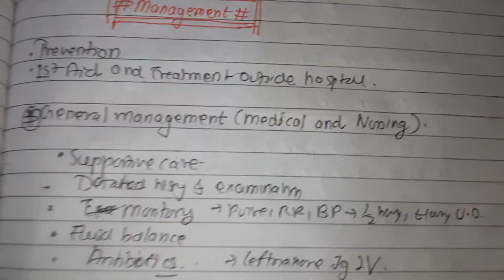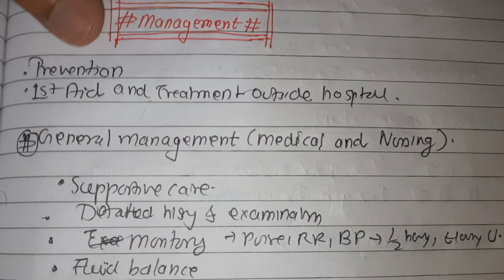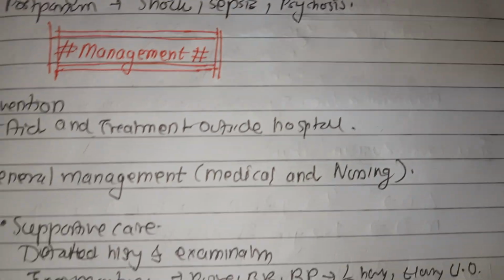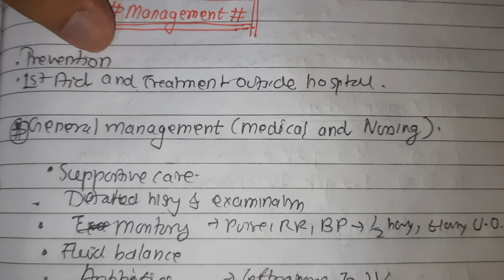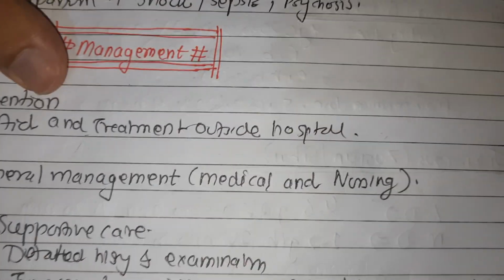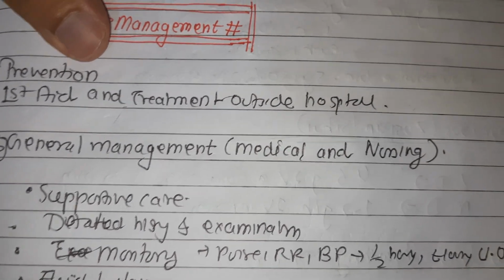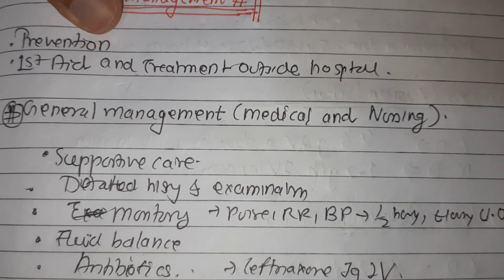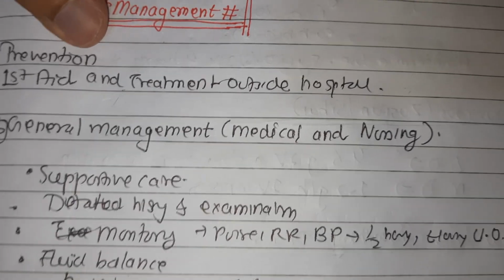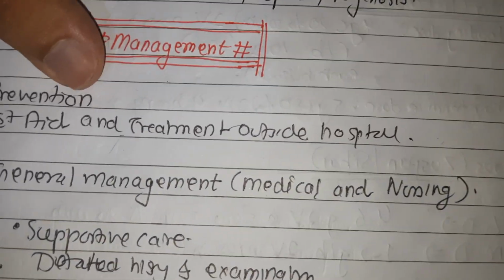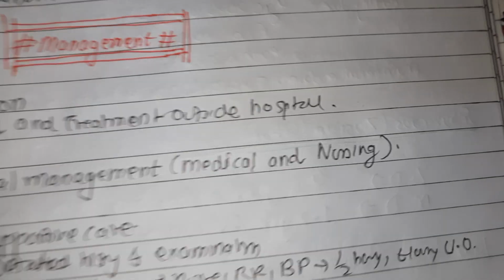Now we will talk about management of eclampsia. Firstly, we have to see the various preventive measures. In the majority of cases, eclampsia is preceded by severe preeclampsia. Thus, the prevention of eclampsia rests on early detection and effective institutional treatment with judicious termination of the pregnancy during preeclampsia.